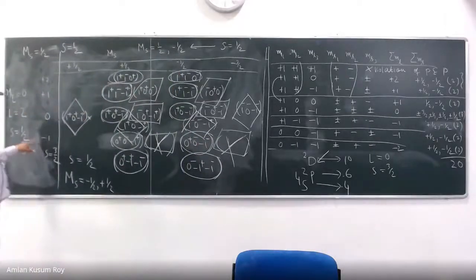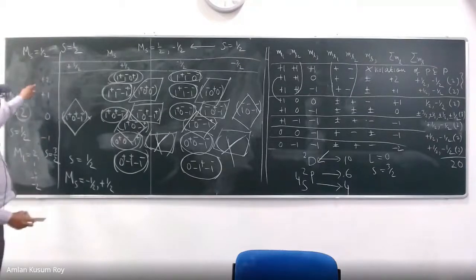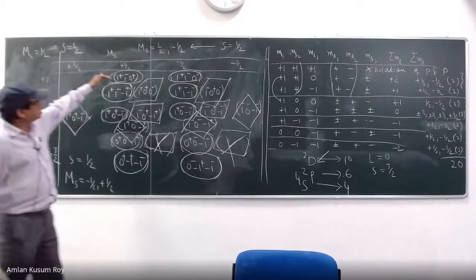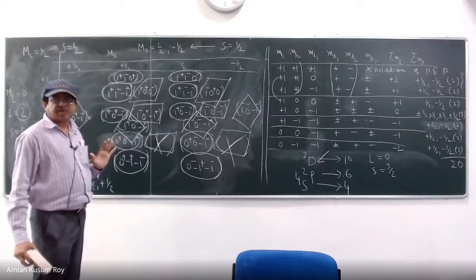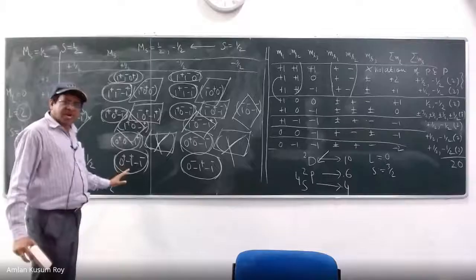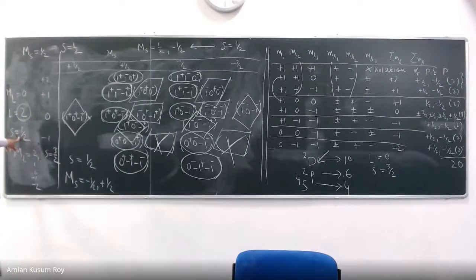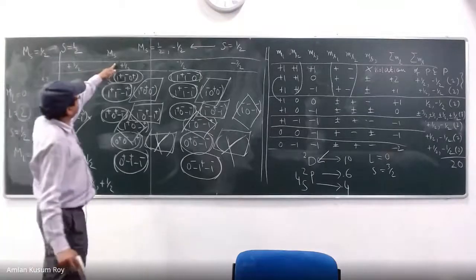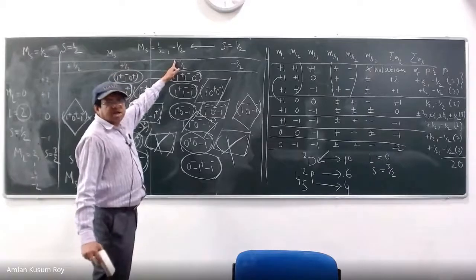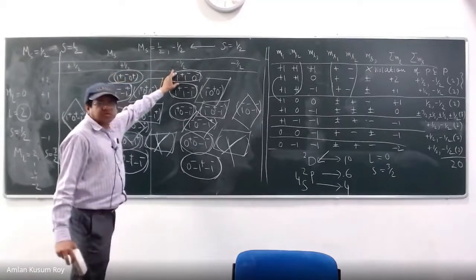Because your L is equal to 2 means I have 5 ml values. You have to take everyone along with you. It is a democracy. So that means my ml has to take 2, 1, 0, -1, -2. First of all, I must take into every row. For every row, I have to take 1. Why 1? Because I have S is equal to half. That means my MS is equal to minus half and plus half. My MS is minus half here, my MS is plus half here. So I have to take one from here too.